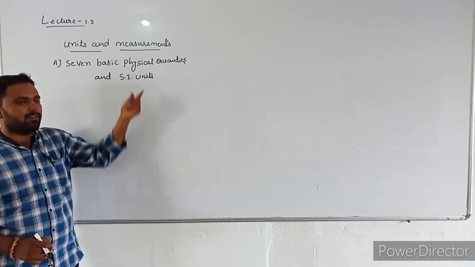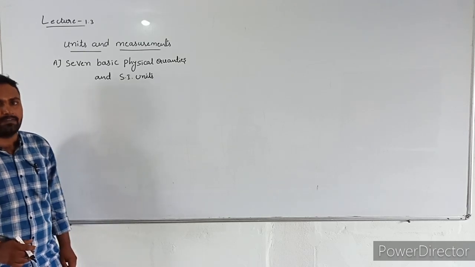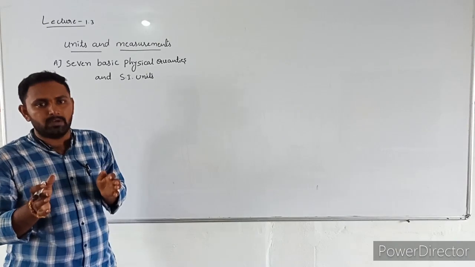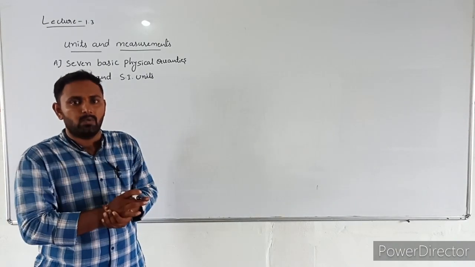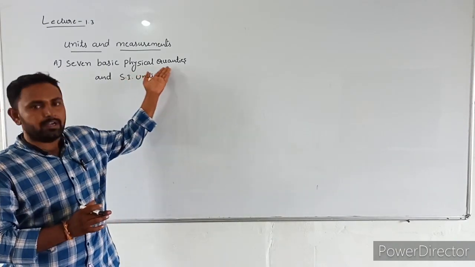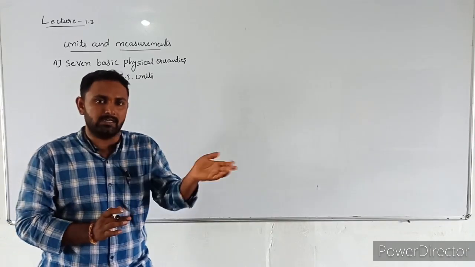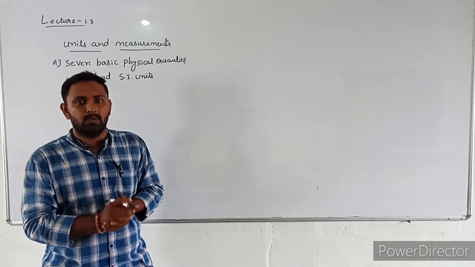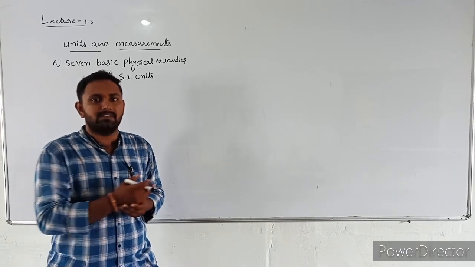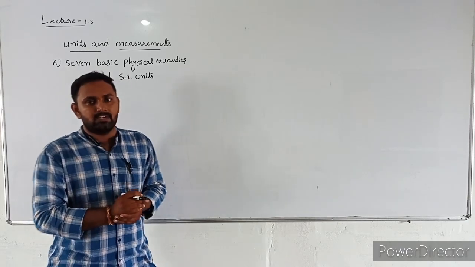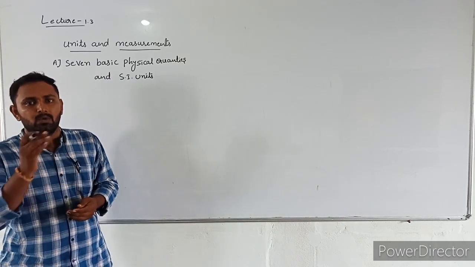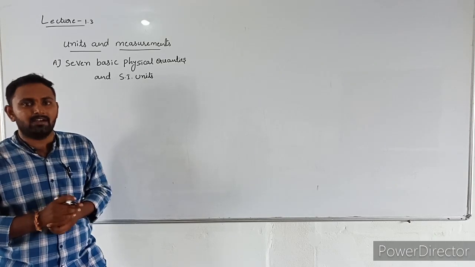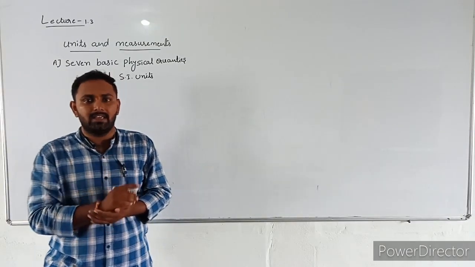SI units' full form is International System of Units. The SI system has selected some units as standard units. Why? Because different physical quantities can be measured in different units. For example, length we can measure in centimeter, meter, and also inches. That's why, to avoid confusion, the SI system has selected one unit as the standard unit.